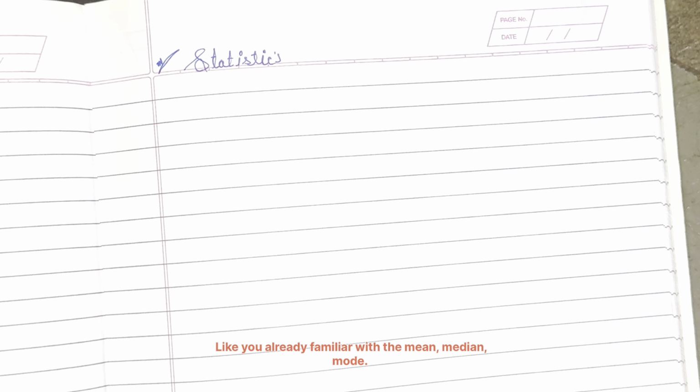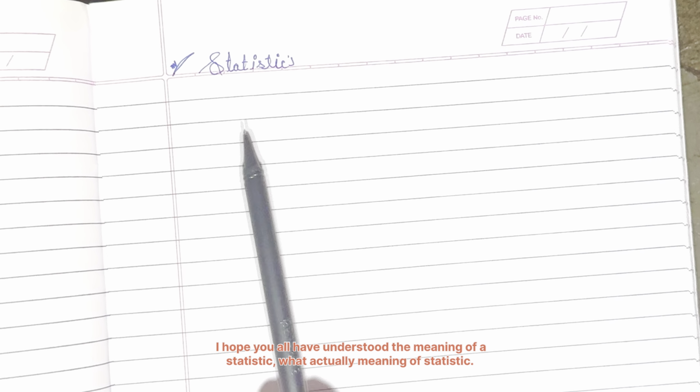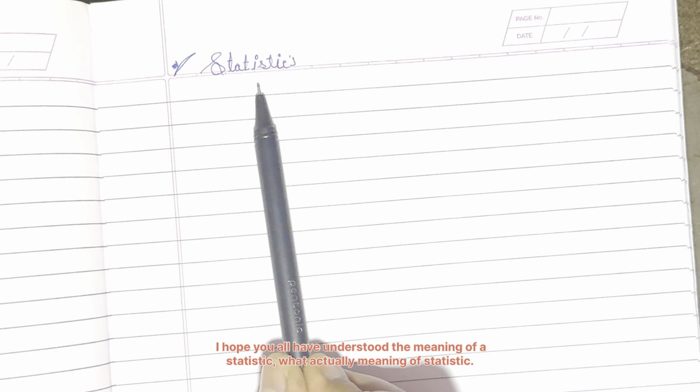You are already familiar with the mean, median, and mode. We consider these concepts here as numerical statistics. These are the central tendencies, used for finding the measure. So we are going to learn these methods first. I hope you have all understood the meaning of statistics.